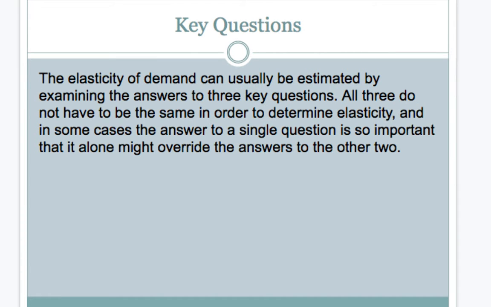The elasticity of demand can usually be estimated by examining the answers to three key questions. These three things do not have the same weight in determining elasticity, and in some cases the answer to a single question is so important that it alone might override the answers to the other two. So what I want to do is try to explain what elasticity is as a chart, when we look at what are elastic items.